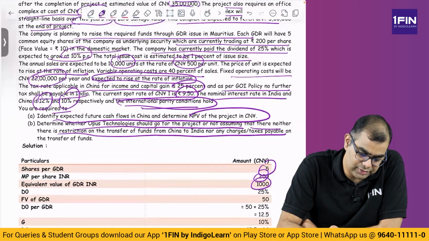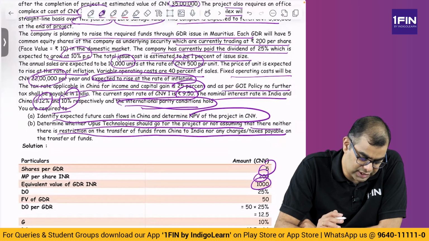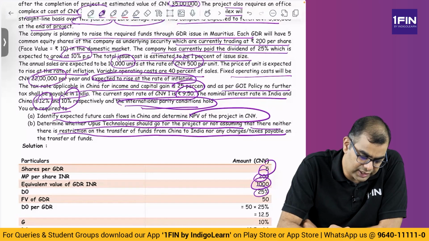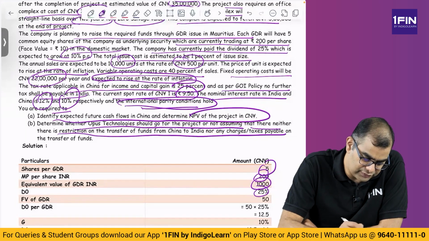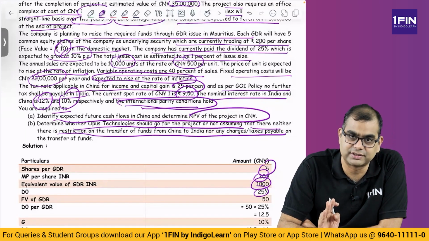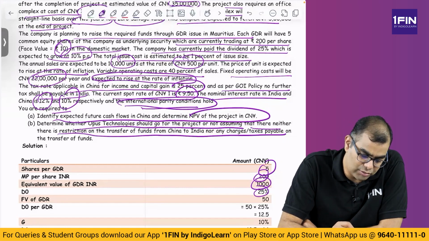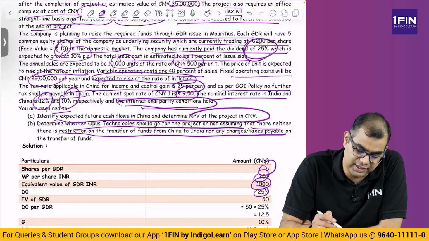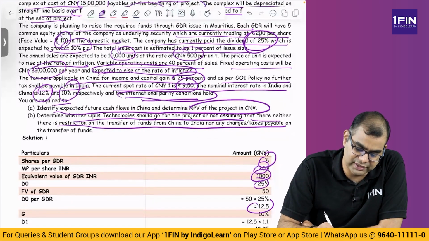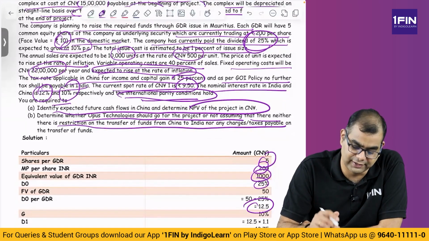Then they also said paid a dividend of 25%. They didn't say any discount or anything. What is the dividend on that? And they have said trading at this and face value of 10. So 5 shares of 10 is 50 rupees, correct? On that they are paying how much dividend? They are paying 25%. 25% of 50 is 12.5. So 12.5 is the dividend that is paid on a 1000 rupee GDR.